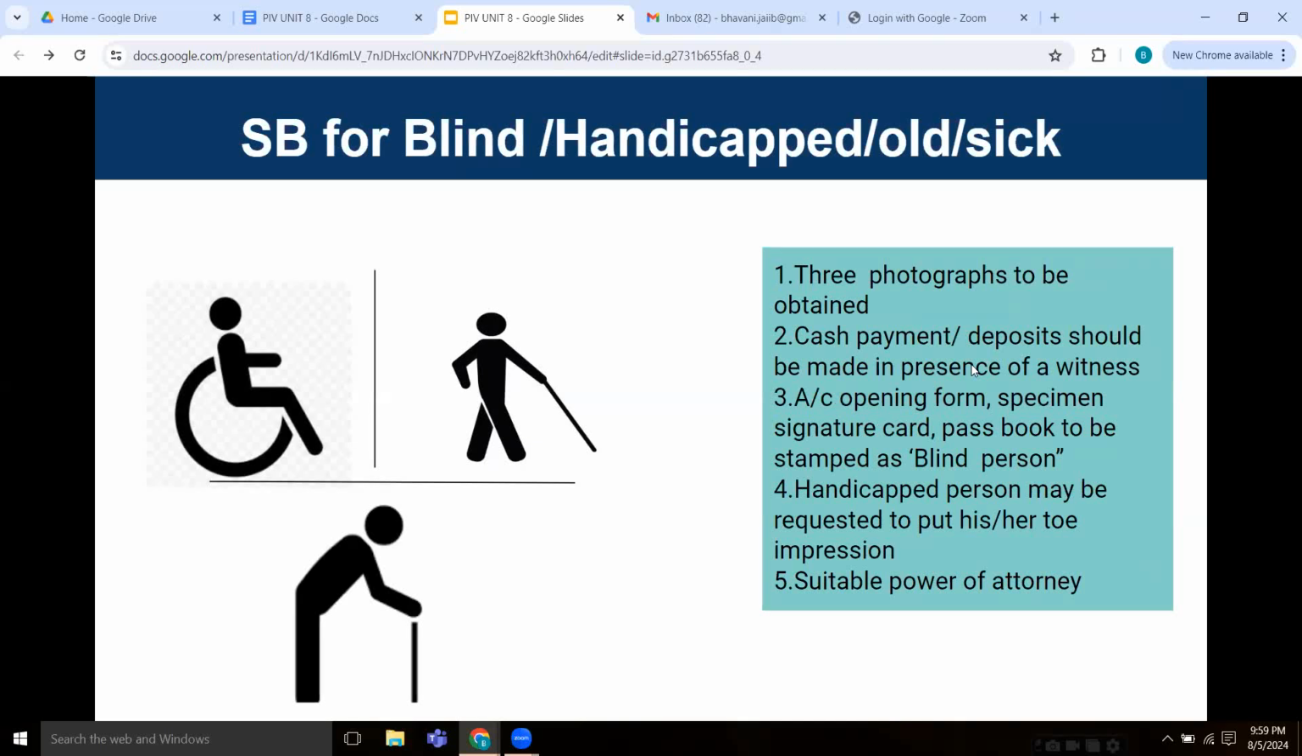There's SB for blind or handicapped or old or sick. 3 photographs are to be obtained, and cash payment or deposits should be made in the presence of a witness. Account opening form, specimen signature card, passbook to be stamped as blind person in case of a blind person. Handicapped persons may be requested to put his or her toe impression in case the person is unable to put a thumb impression from the hand. And in case of old or sick people who are unable to visit the bank, a suitable power of attorney is to be obtained.